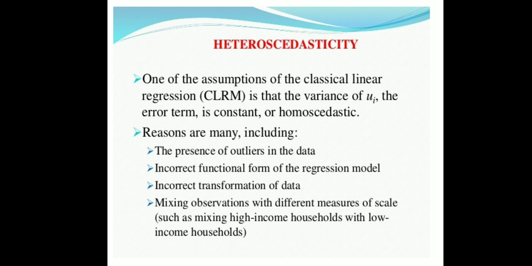So I can give an example for that. Suppose in a linear regression model, y equals beta 1 plus beta 2 xi plus ui. Here x denotes the income and y denotes the expenditure on food.